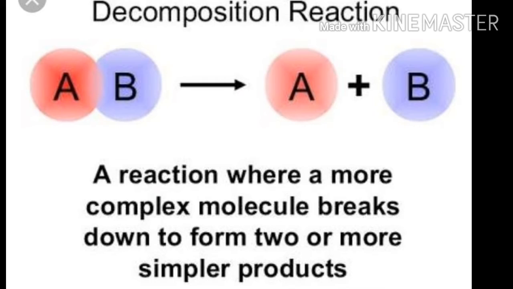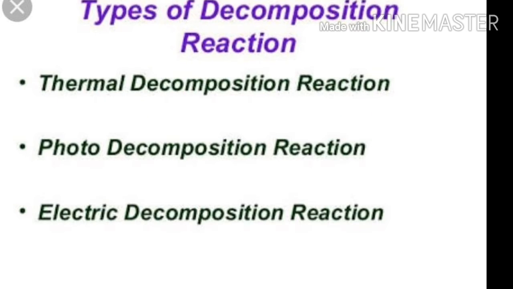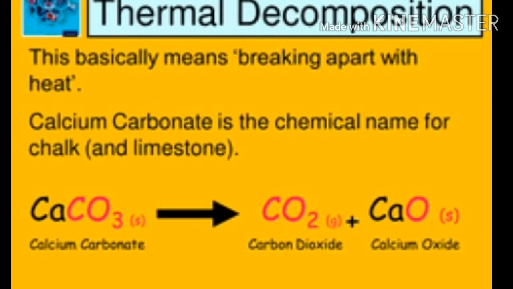Decomposition reaction. A reaction where a more complex molecule breaks down to form two or more simpler products is called a decomposition reaction. In this reaction, a single reactant breaks down to give simpler products. Types of decomposition reaction: thermal decomposition reaction, photochemical decomposition reaction, electrical decomposition reaction. First, thermal decomposition reaction. When the decomposition reaction is carried out in the presence of heat, the reaction is known as thermal decomposition reaction. This basically means breaking apart with heat.